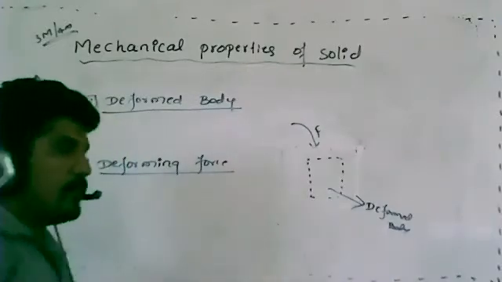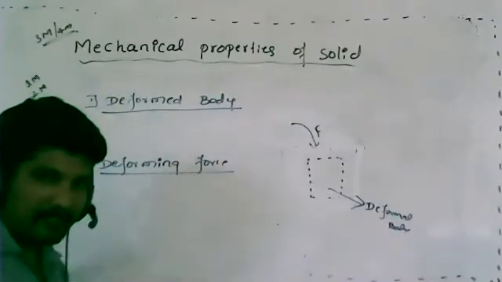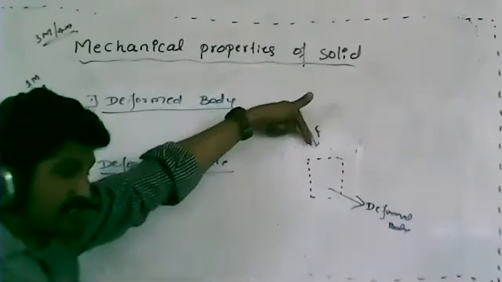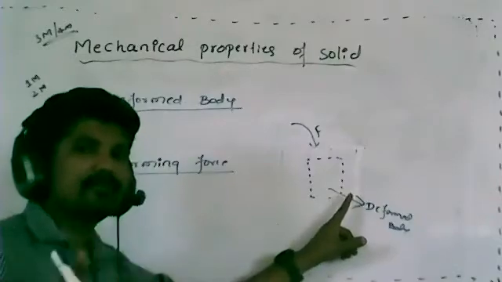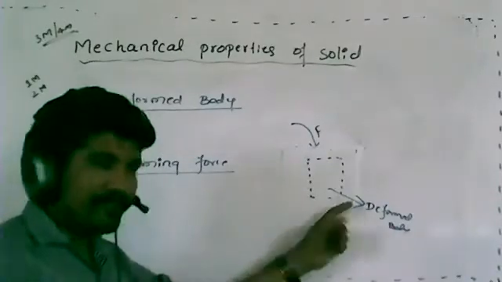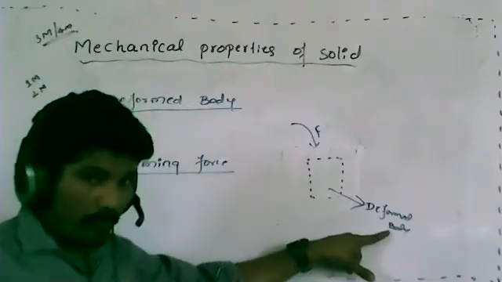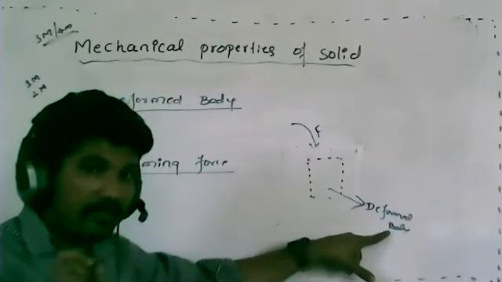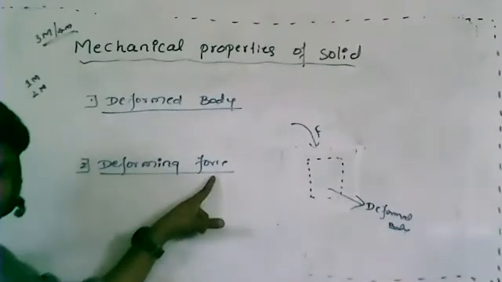See, once again, let me explain. A deformed body means that after applying an external force, the body changes its shape as well as size. The changed body itself is called the deformed body. It is already changed. Then one more is the deforming force.